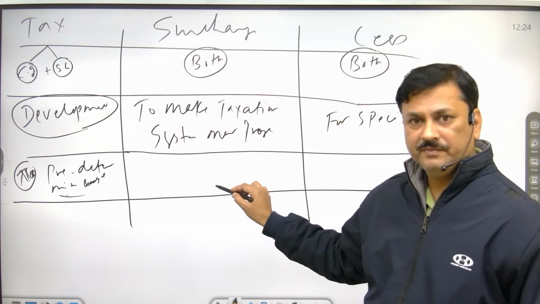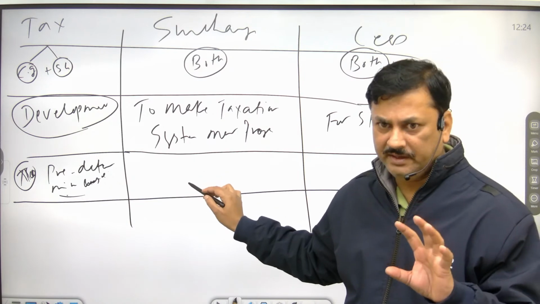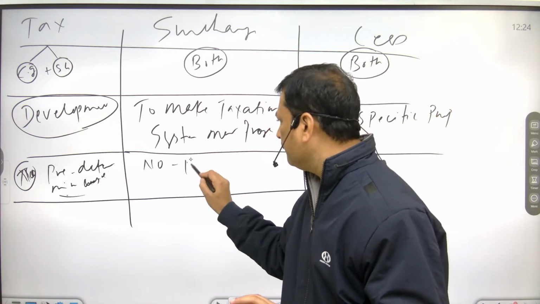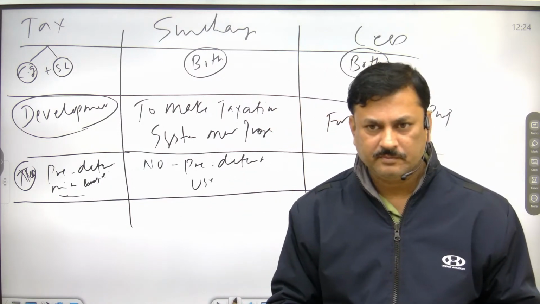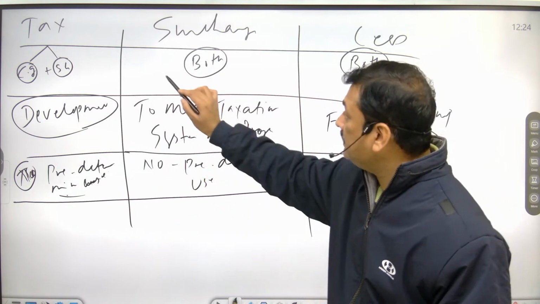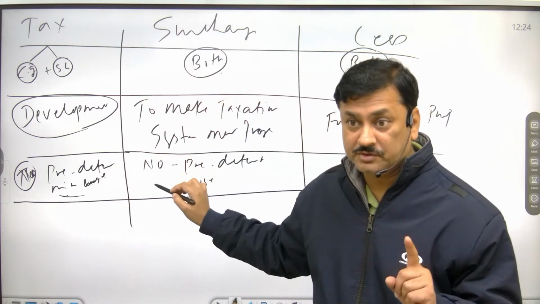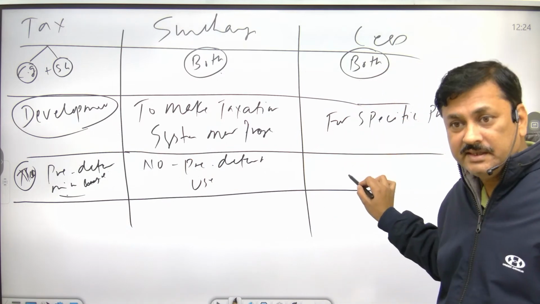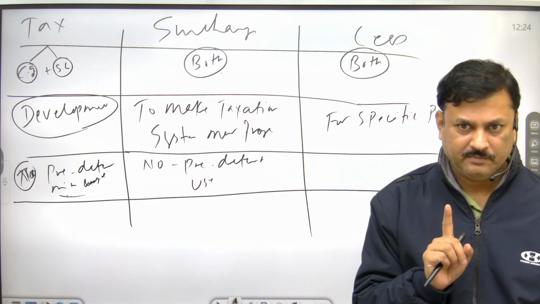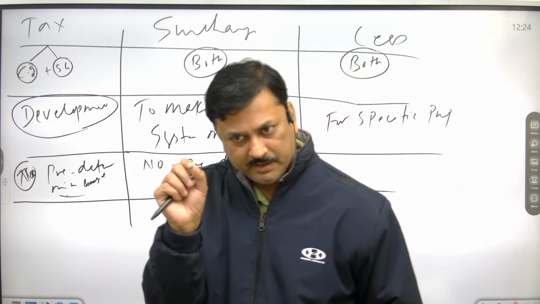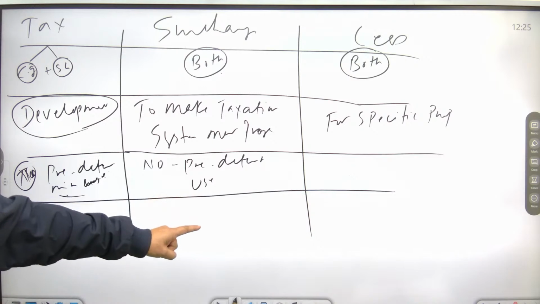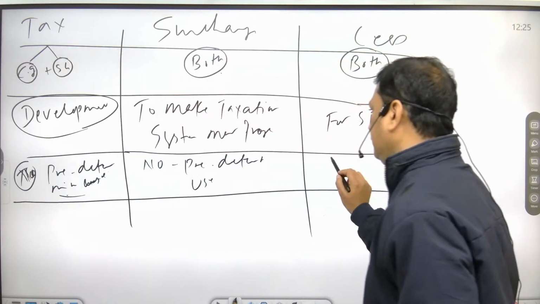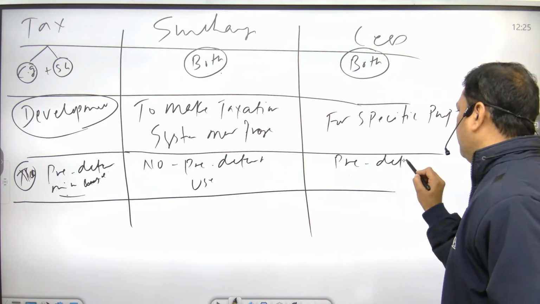In surcharge, there is no predetermined use of collected money. Getting my points? Yes. In tax and surcharge, there is no predetermined use. But for cess, there is a predetermined use. If government is imposing education cess, it is used for the determined purpose.